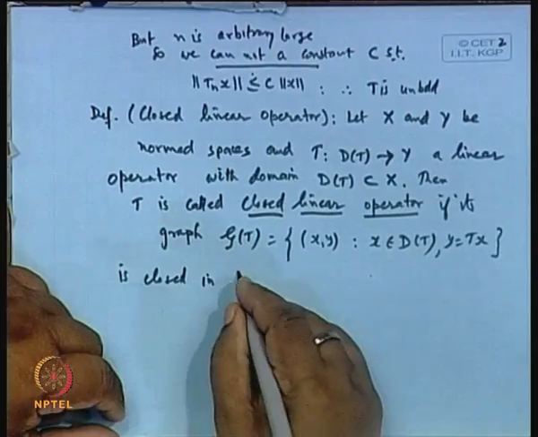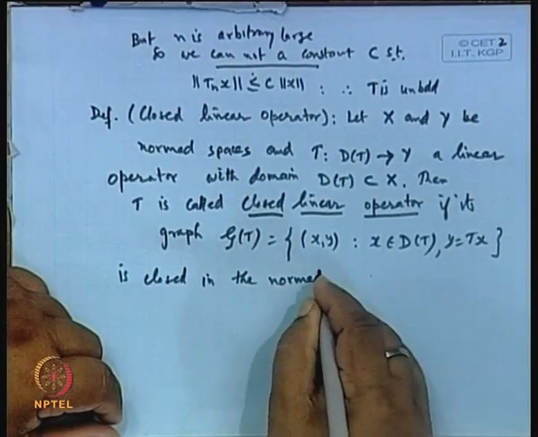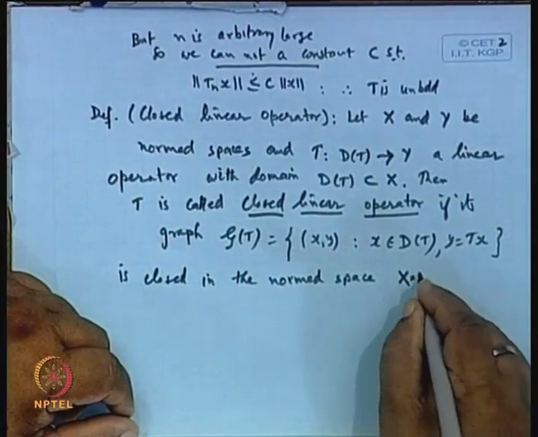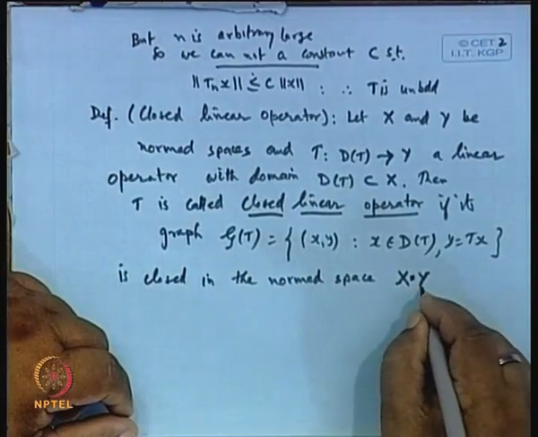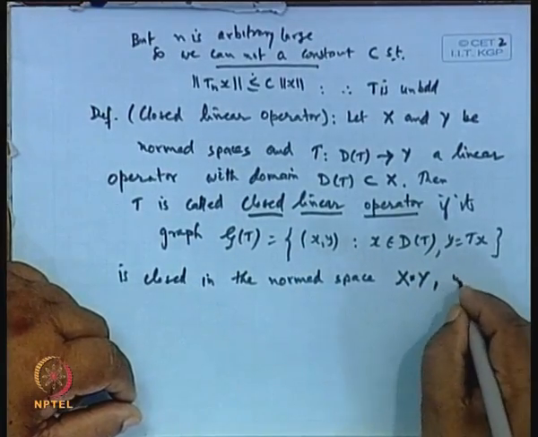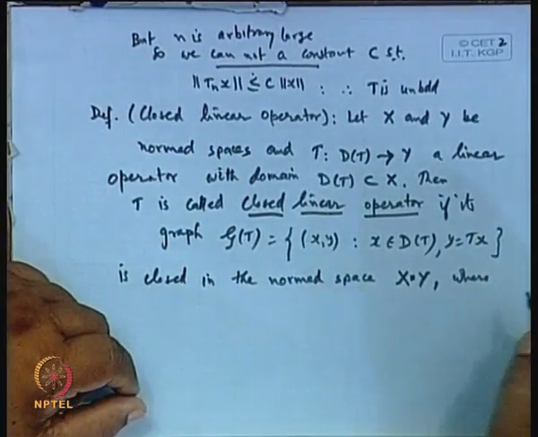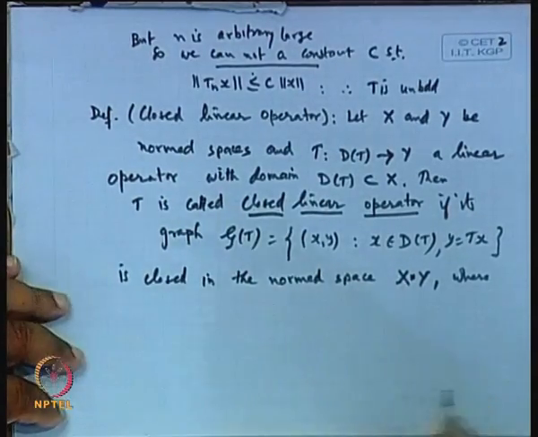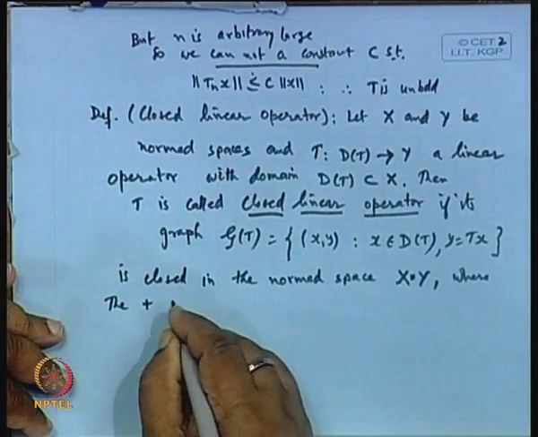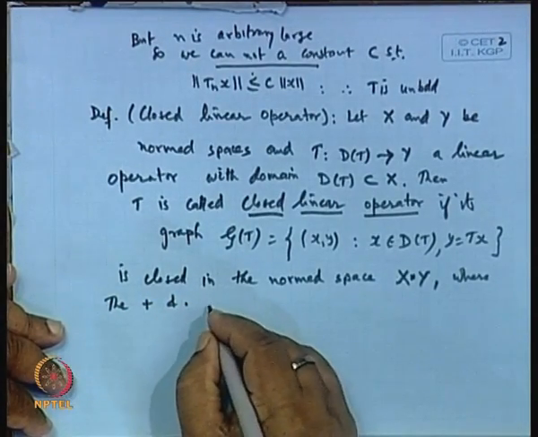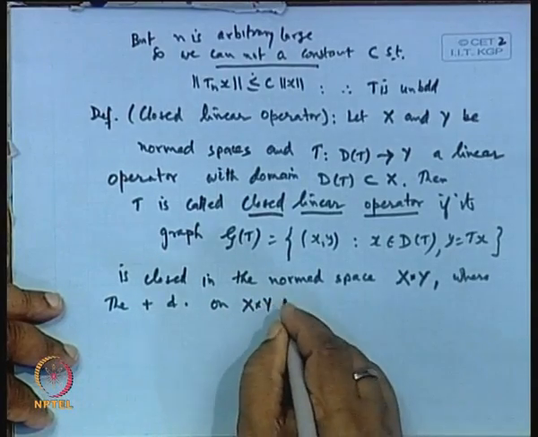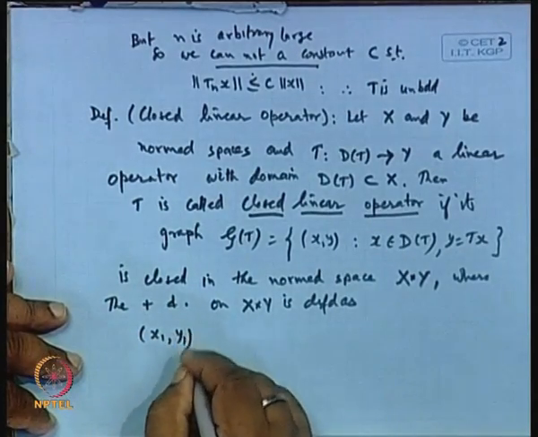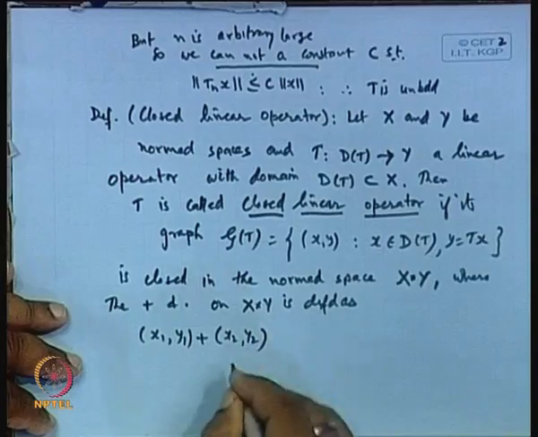in the normed space X cross Y, where the addition and scalar multiplication on X cross Y are defined as follows. (x1, y1) is one element, (x2, y2) another element.